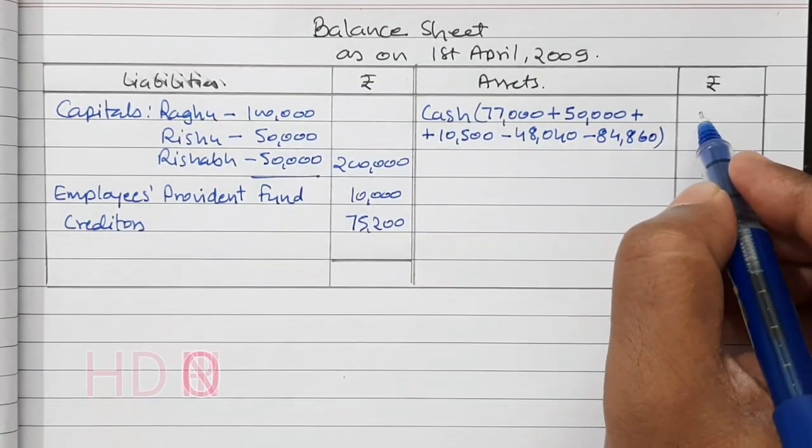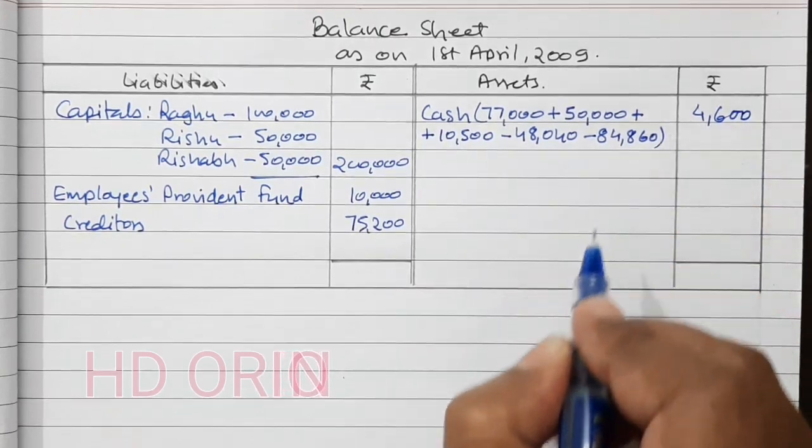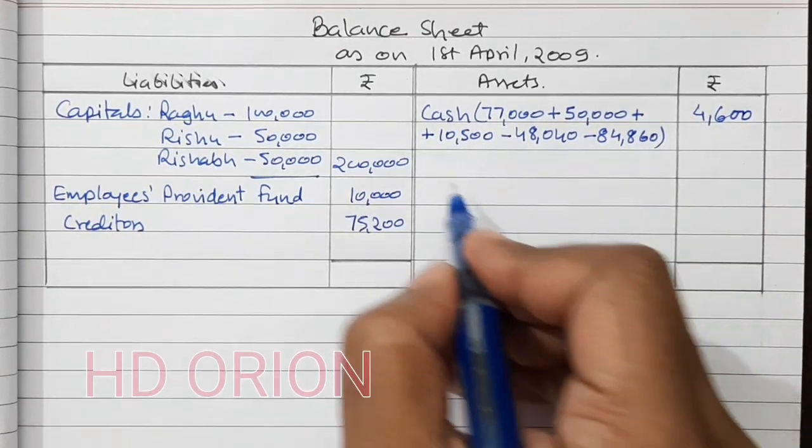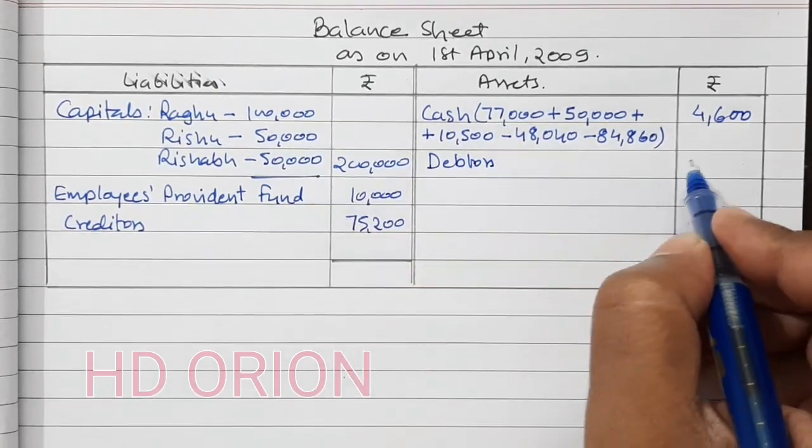So cash remaining with the firm is rupees 4,600. Then debtors, all debtors are good, so 42,000.